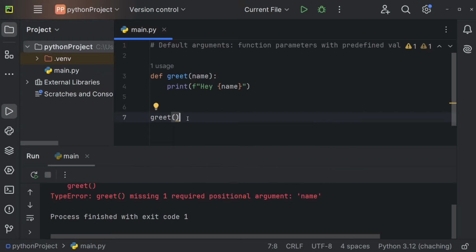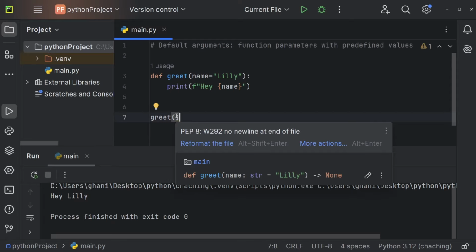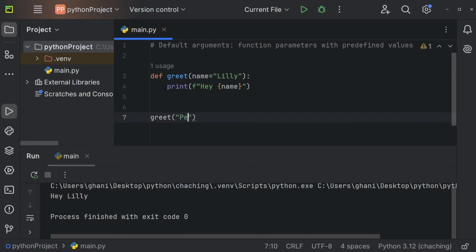And under those circumstances, we can also use predefined values, so default arguments. And we can do so by just using an equal sign and define a default value. So maybe we are just going to use Lily right here. And of course, in this example, it does not make too much sense, but I want you to understand the purpose of default arguments. So let's run this now. And now we're getting hello Lily. So we do not have to pass an argument right here when calling the greet method. But we can do so. So we could say Peter. And now we're getting hey Peter.